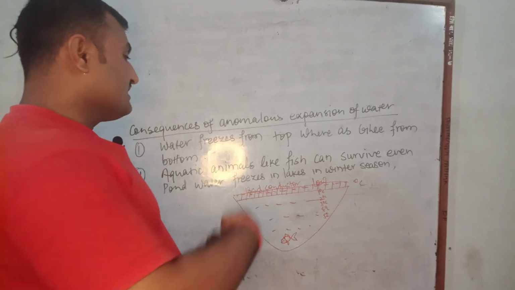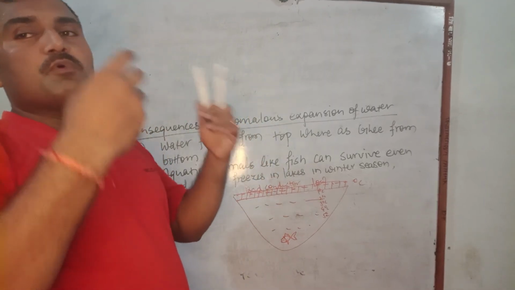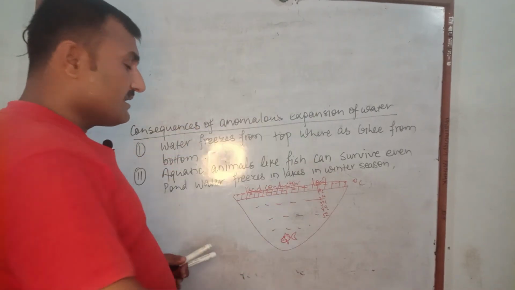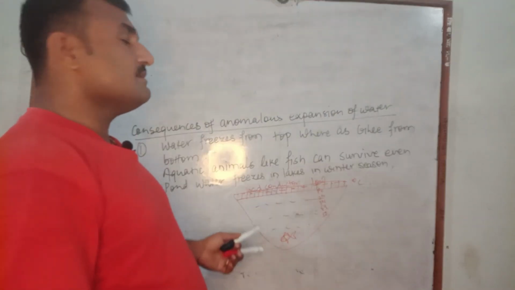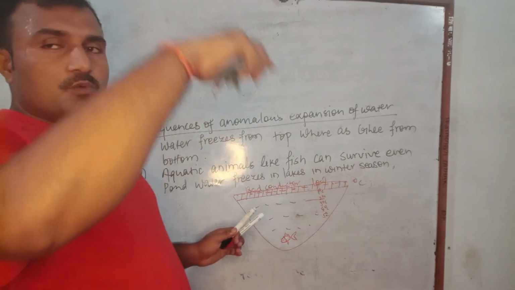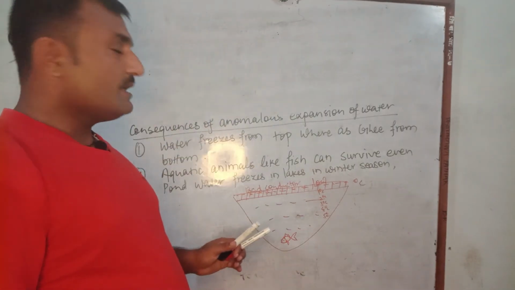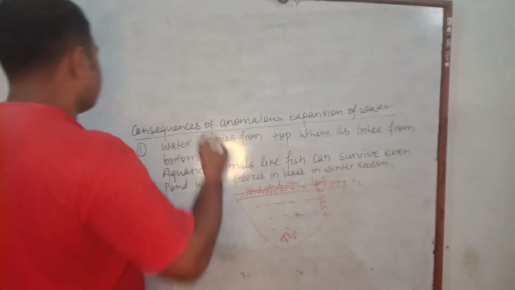If its density increased while freezing, then it would sink and gradually all the pond water would freeze, and aquatic animals could not survive. But it does not happen. When we go into the depth of a swimming pool or pond, the temperature gradually increases.